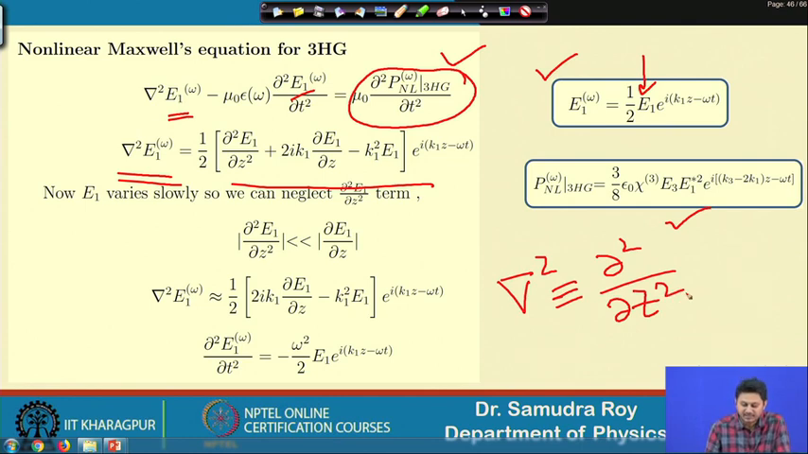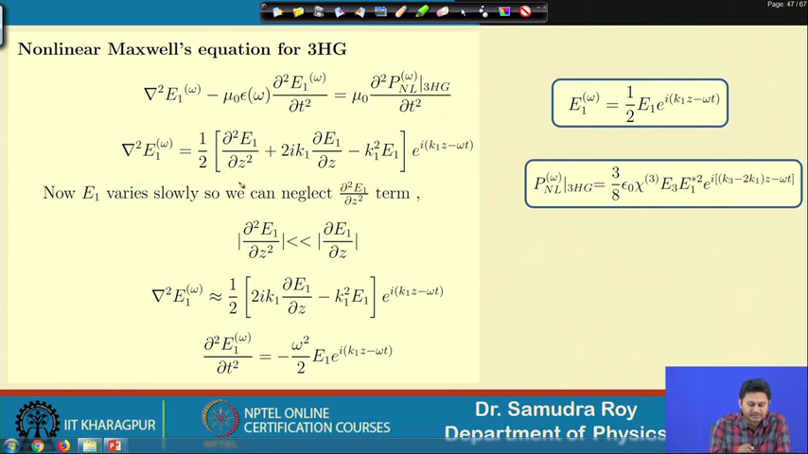So, once it is there, we can make a derivative of this term, and once we make a derivative, we will have the double derivative of E1, and the single derivative of E1 with respect to z with a 2ik multiplication, and then k1 square E1. Again we use the slowly varying approximation, so that this term will not affect, as it is varying slowly. So, this is much smaller than this.